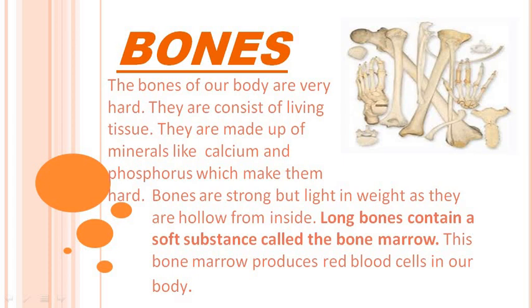Bones are strong, but they are light in weight as they are hollow from inside. Hollow means they have empty space. So our bones are strong, but light in weight, due to the empty space inside the bones. And you know, children, that empty space is filled by a soft substance called bone marrow, especially in long bones like the thigh bone. It is the longest bone. So the long bones contain a soft substance called bone marrow. And this bone marrow produces RBC, that is red blood cells, which give red color to our blood.